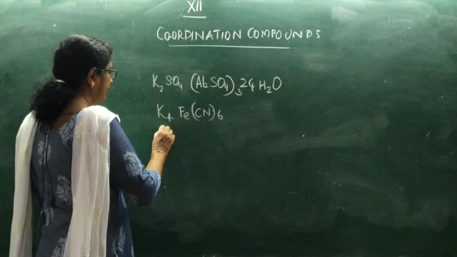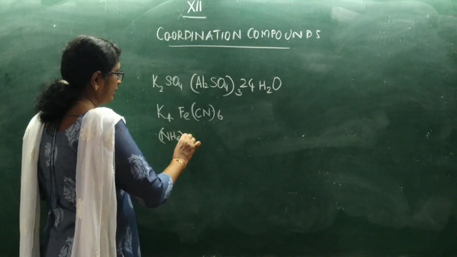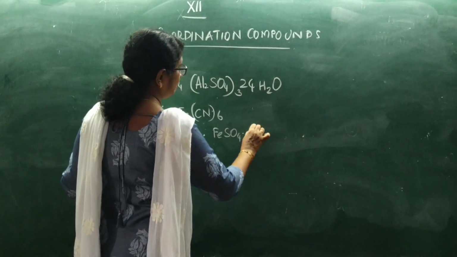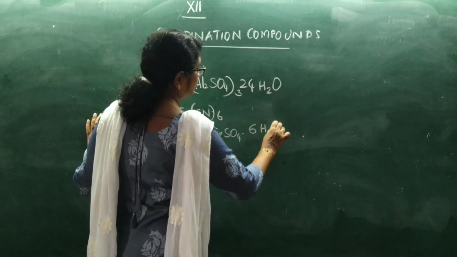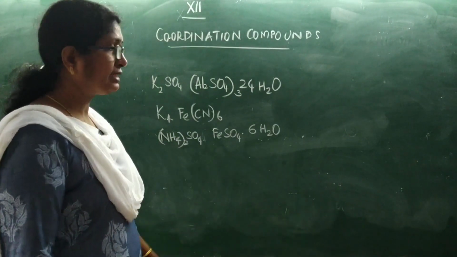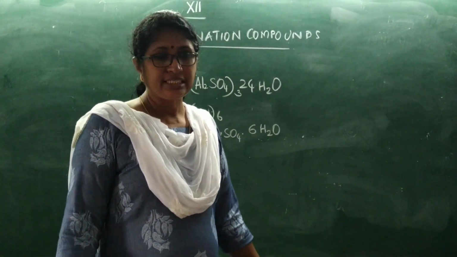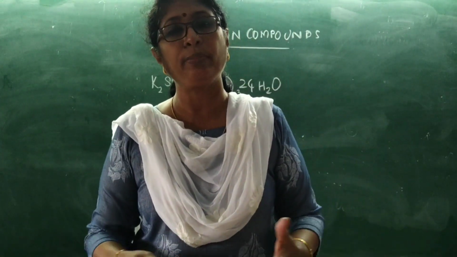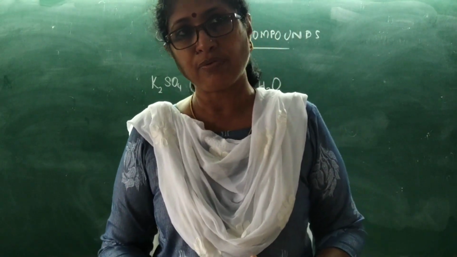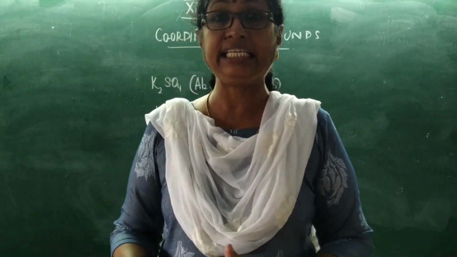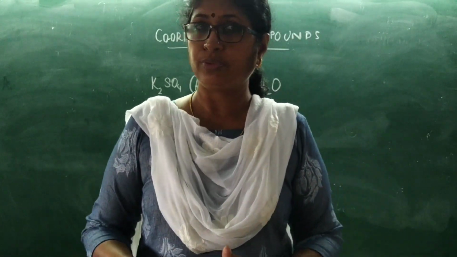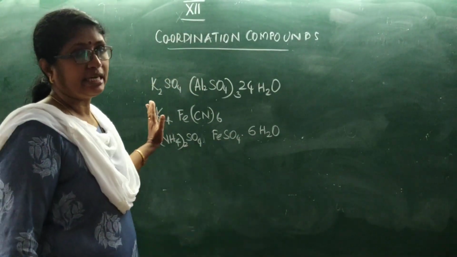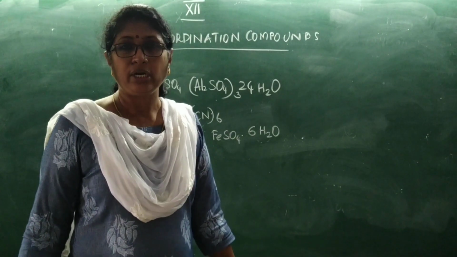Then we have (NH4)2SO4, FeSO4, 6H2O. It contains ammonium sulfate, iron sulfate and water molecules. So these are compounds which contain more than one ion, and these are formed by the combination of 2 or 3 different types of compounds. Such compounds are called addition compounds or molecular compounds. All these come under the category called addition compounds or molecular compounds.